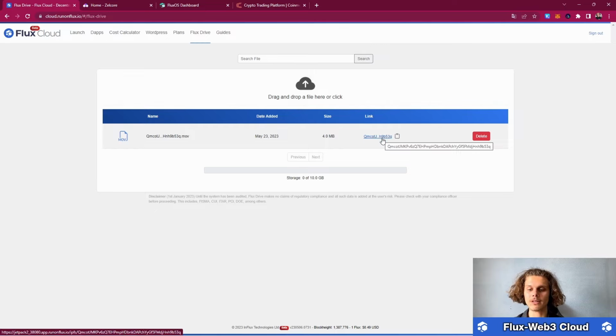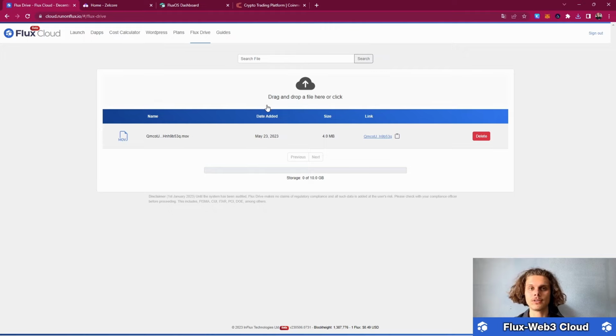If I want to download it, for example, I can just click on it, it's going to download, and I've got it on my computer, which is great. And this is actually it. This is all you need to do. Just get yourself a wallet, get yourself some Flux, and now you can enjoy the Flux cloud.